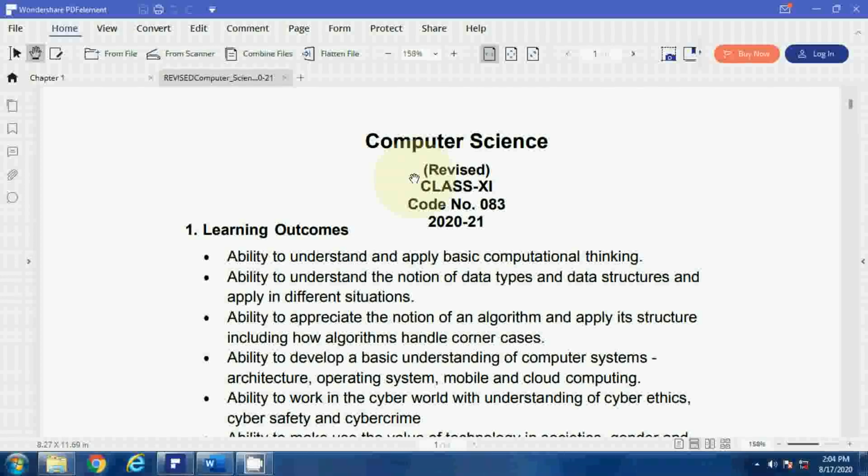So from today, from this video, I am going to start the detailed concepts of the computer science syllabus. I am starting with the basic discussion of the computer science syllabus class 11. The code number is 083 given by CBSE. This is the revised curriculum according to CBSE for 2021. So let me begin. First of all, learning outcomes.